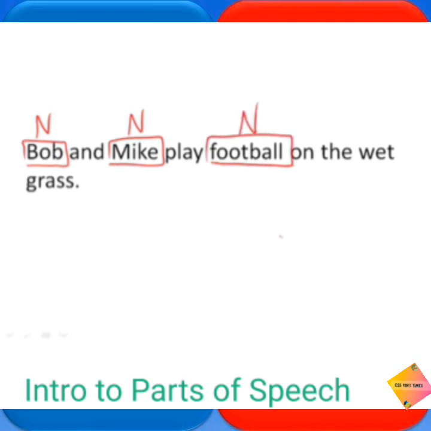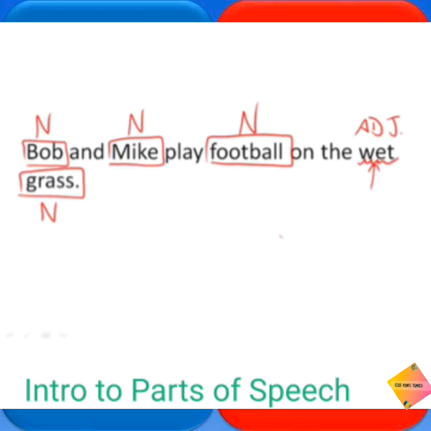It is a noun. On the wet grass. Are there any other nouns on there? Wet. Is wet a noun? Is a wet thing? No. Wetness is a thing. Wet describes something. So it is an adjective. Squiggly line. Adjective. And an adjective always describes a noun. What's the wet describing? It's describing grass. And so hence we have another noun.